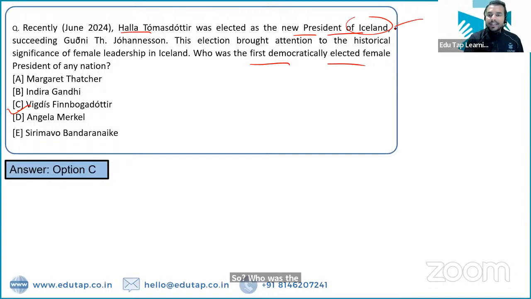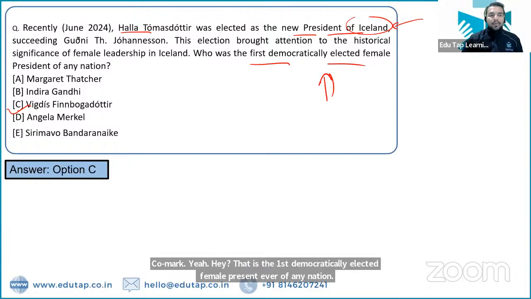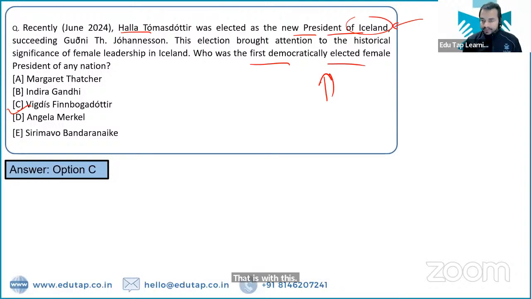तो क्योंकि आइसलैंड की पहली फीमेल प्रेसिडेंट बनी है, तो यहाँ पर एक इंपॉर्टेंट इवेंट को मार्क किया गया है. That is the first democratically elected female president ever of any nation. That is Vigdis Finnbogadottir. That is the right answer. Okay.